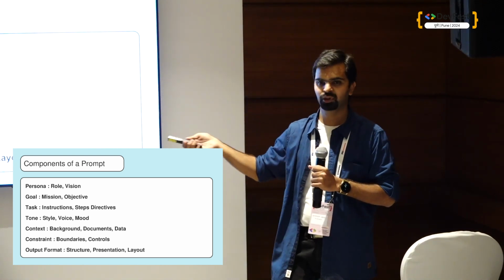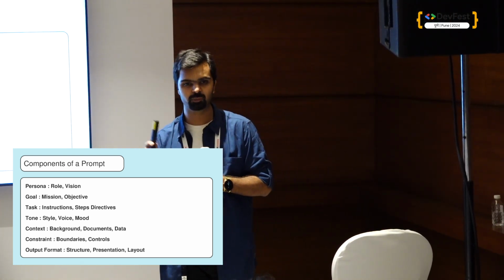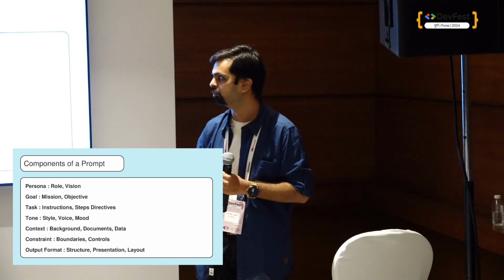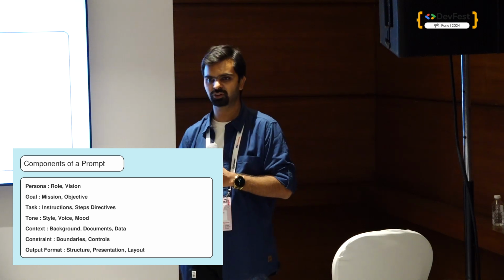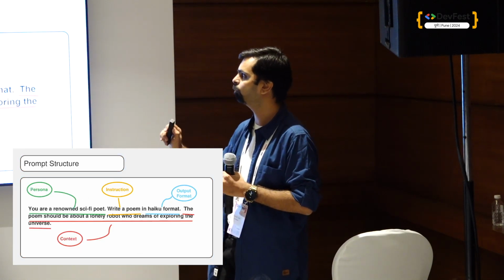Then we have output format. It depends on what format I want. If I want a table format or a listed format, then that is what I give in output format. So these are the components of a prompt. This is the basics, and we build prompts according to this. Now let's say prompt structure.